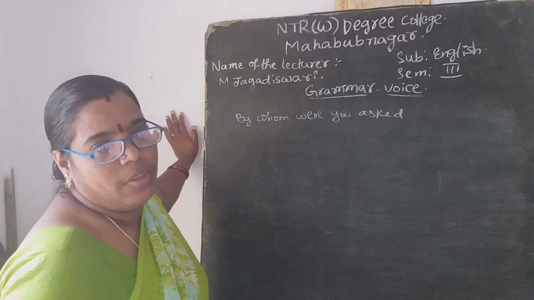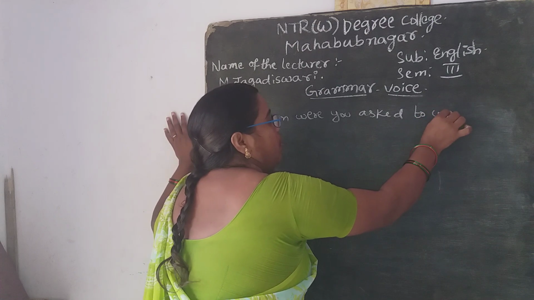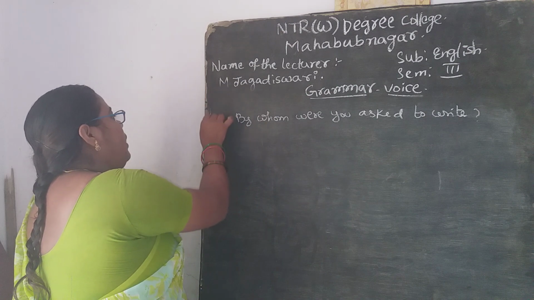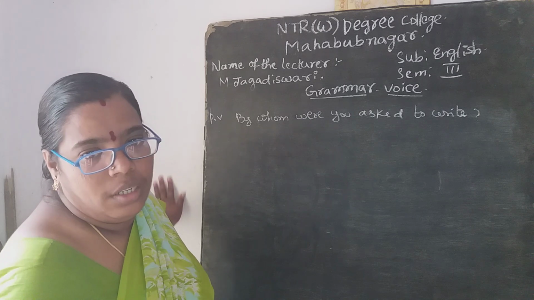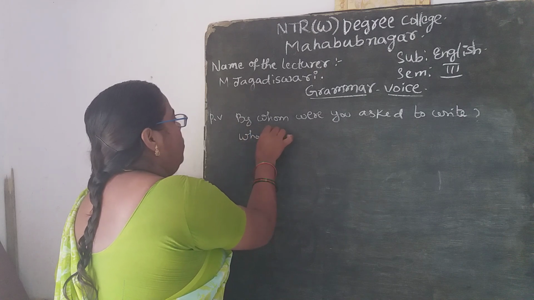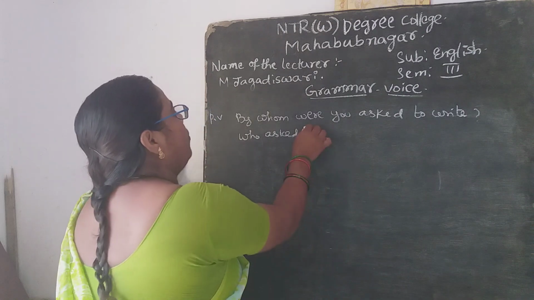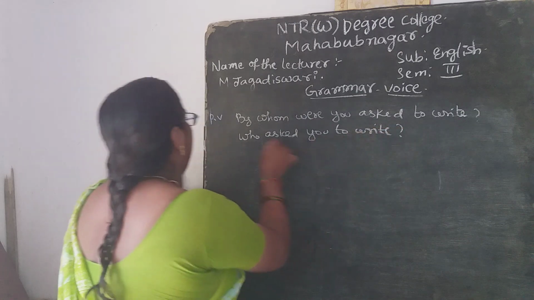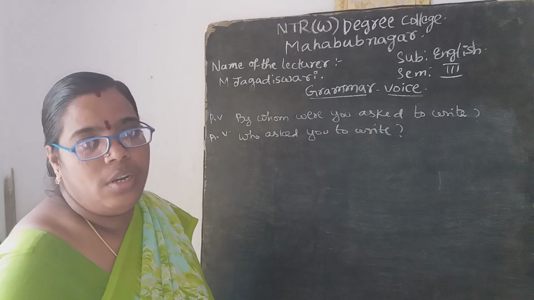So there lies this question mark, and you can take this in the sentence as: Who asked you to write? Who asked you to write? Then that is this. So you can give one more example.